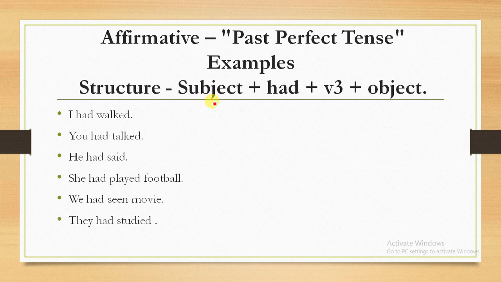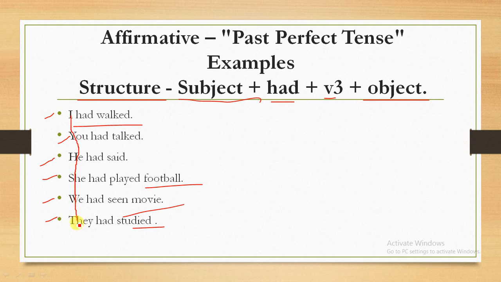One more time, the structure is the subject plus had plus verb third form plus object. Here we will see: I had walked, you had talked, he had said, she had played football, we had seen a movie, they had studied. Here I, you, he, she, we, they are the subjects, and had is common for all. Then this is the verb third form.